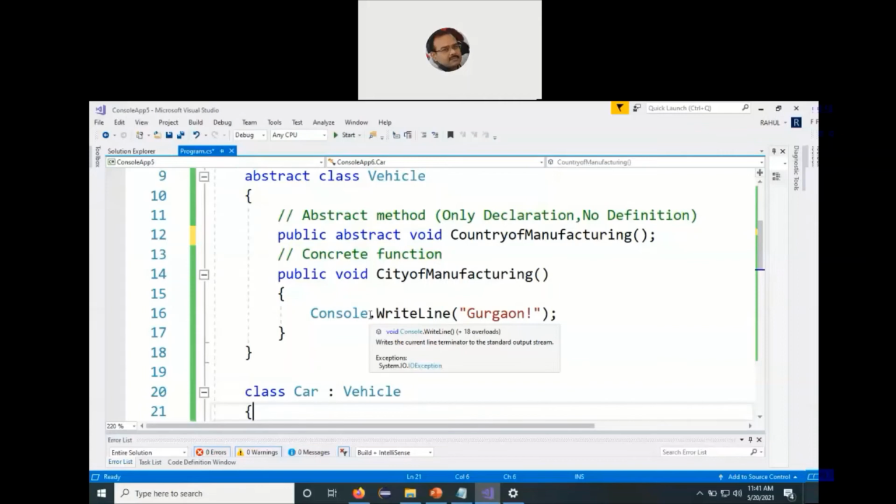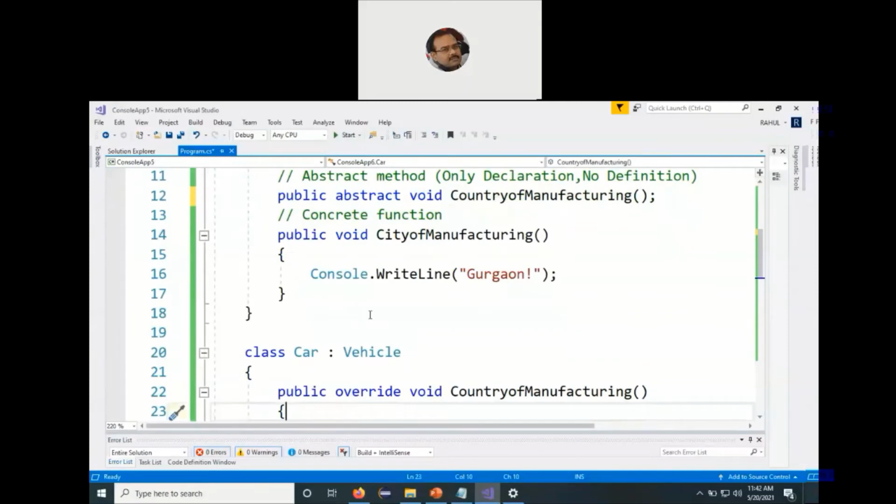And the other property, the abstract class cannot be instantiated. We have discussed the reason. The reason is that an abstract class contains the abstract function. Abstract function means incomplete. They are not fully defined. So there is no point in instantiating a class which contains the incomplete definition of the functions. And that is why instantiation is not allowed. And inheritance is allowed with the hope that yes, the derived class will first go and define the abstract function of the base class. Why am I repeating these points again and again? So that they become settled in our mind, that this is the funda of the abstract class and the abstract functions.